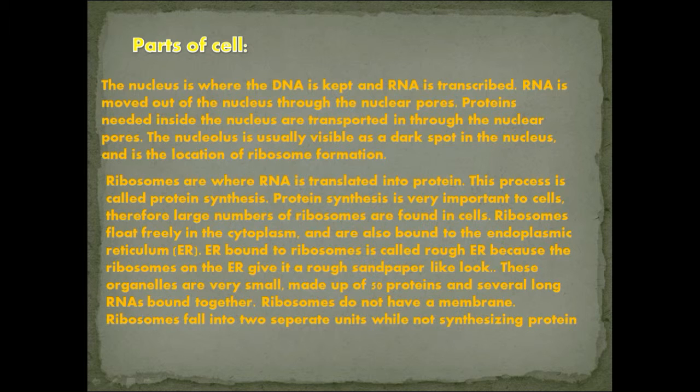Now let's understand the parts of the cell. The nucleus is where the DNA is kept and RNA is transcribed. RNA is moved out of the cell nucleus through the nuclear pores. Proteins needed inside the nucleus are transported in through the nuclear pores. The nucleolus is usually visible as a dark spot in the nucleus and is the location of ribosome formation.